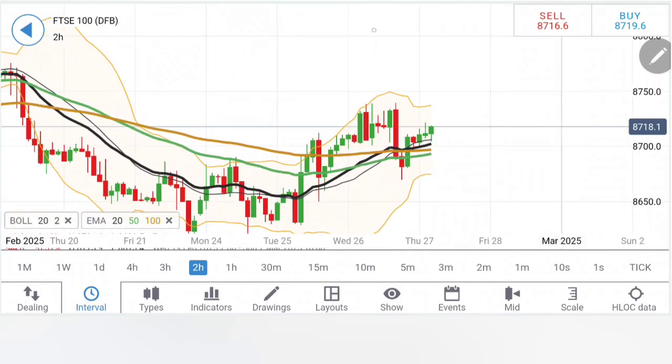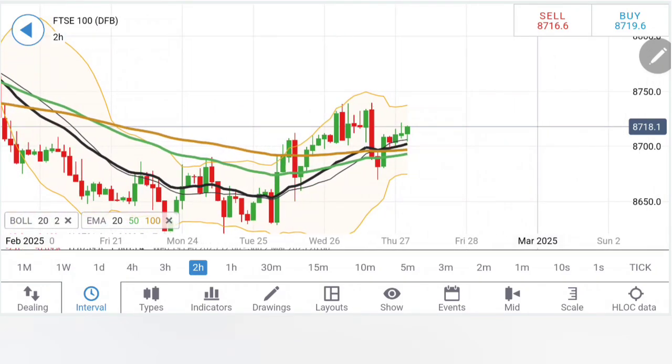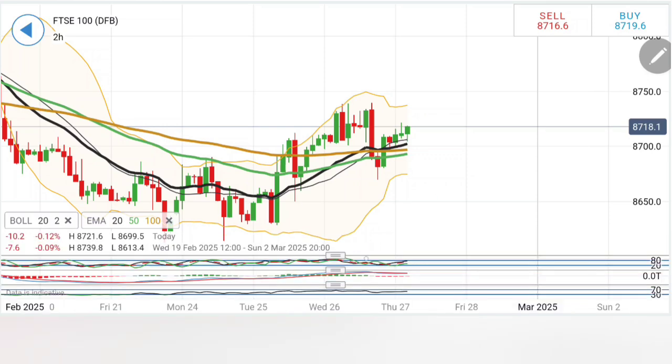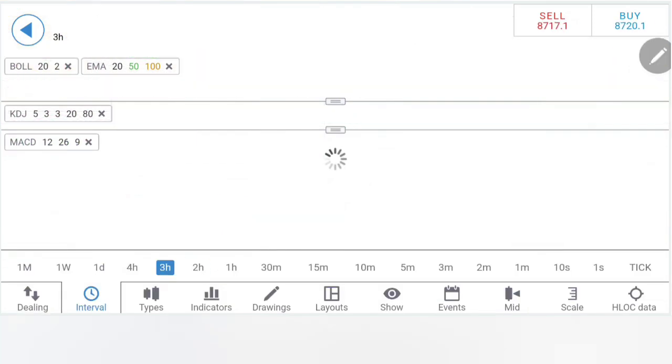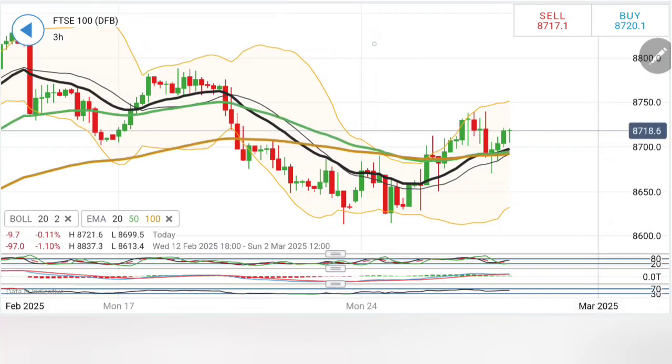On the 2-hour chart, similar observations, it is finding the support from the 20 period, trying to bounce back. The only selling entry now appears to be below 8700 and then 8680 levels. Else the signs are a little bullish here. Let's wait for it to take a direction though.